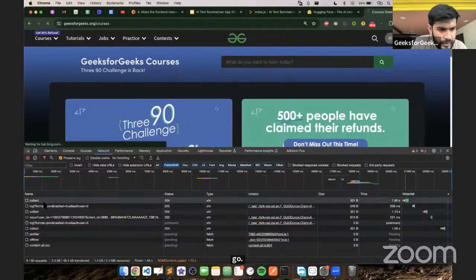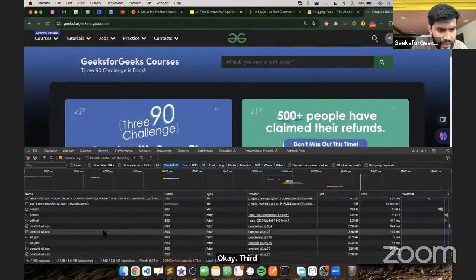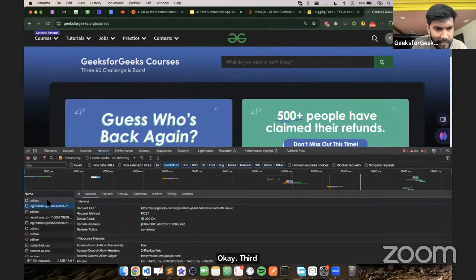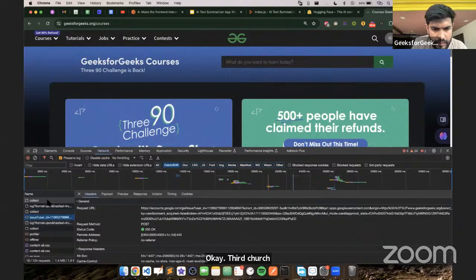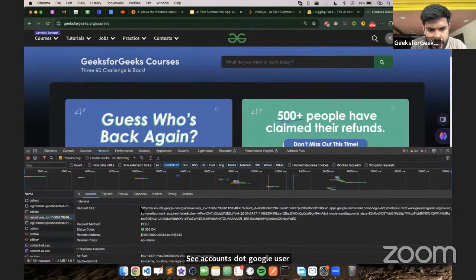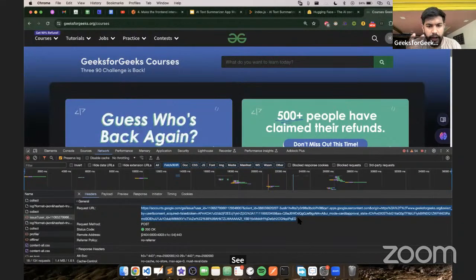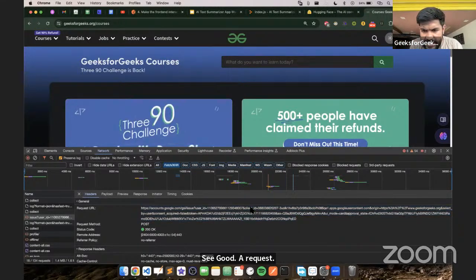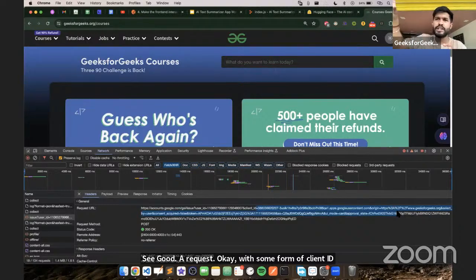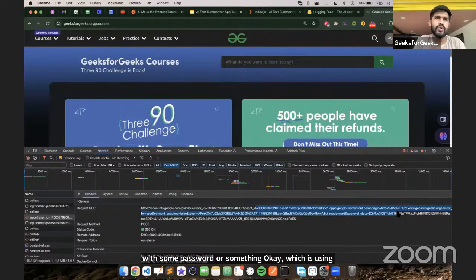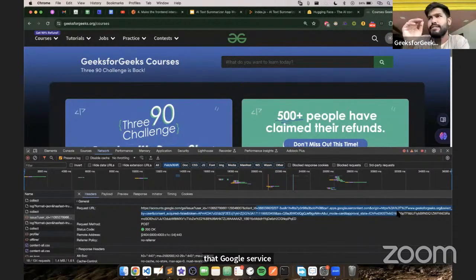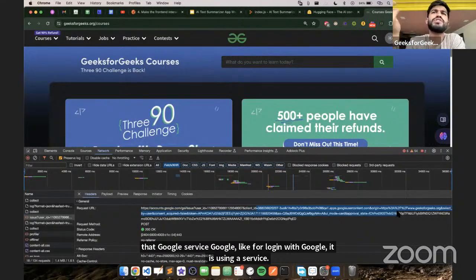Fetch XHR. See accounts.google, user ID, client ID. See, there went a request with some form of client ID, with some password or something, which is using that Google service. For login with Google, it is using a service. As of now, Google doesn't charge us. Let's say Google is charging us.